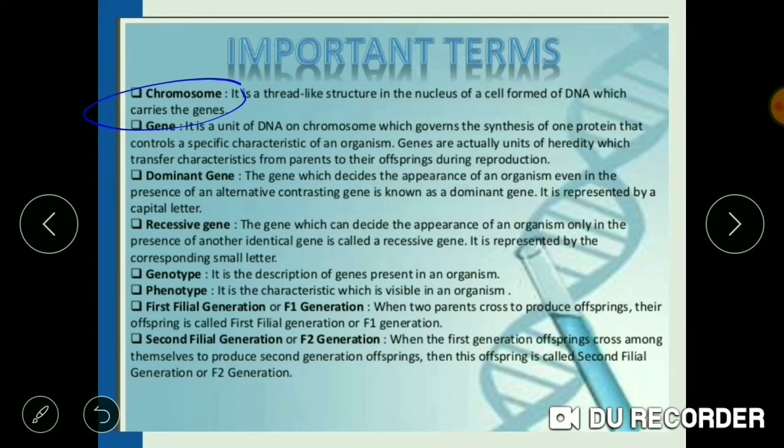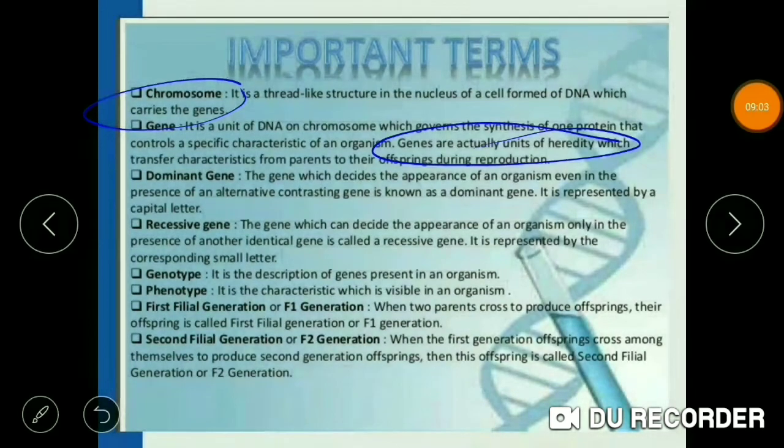That is why gene is considered to be the hereditary unit, as it is responsible for the synthesis of protein. There are two types of gene, dominant gene and recessive gene. Understand these two types of genes with the help of an example. Suppose your parents are having different height. Father is taller and the mother is shorter. And you have attained the height of your father.